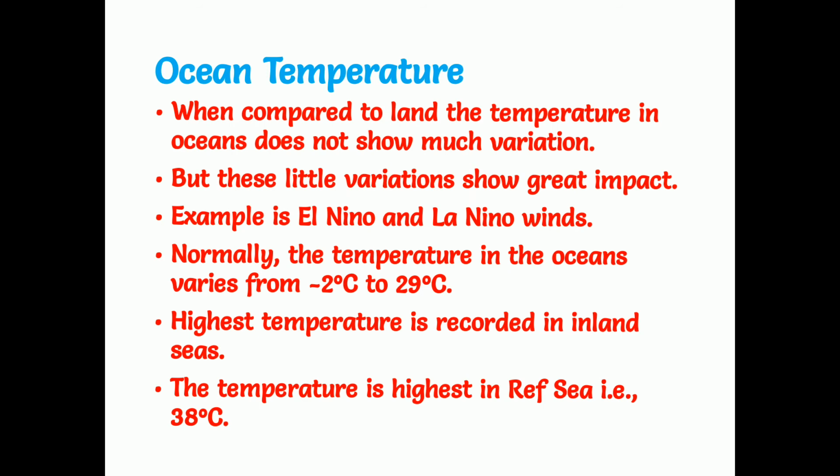And normally the temperature in the oceans varies from -2 degrees to 29 degrees Celsius. The highest temperature is recorded in inland seas. I already said what are called inland seas. Inland seas are entirely landlocked large water bodies of salt. And the temperature is highest in the Red Sea, that is 38 degrees Celsius. That is the highest temperature on the seas. Actually, on the surface of the ocean, the temperature will differ. When we go deeper into the layers of the seas and oceans, the temperature decreases.